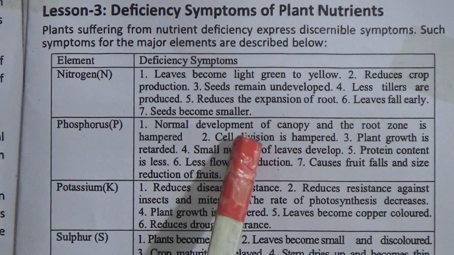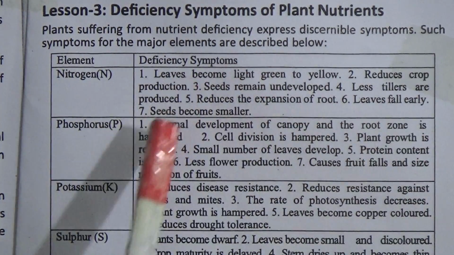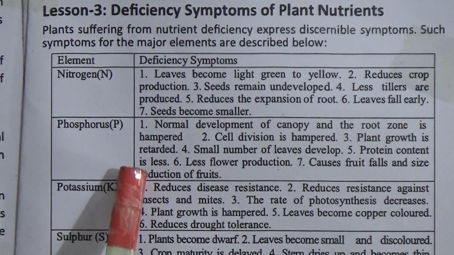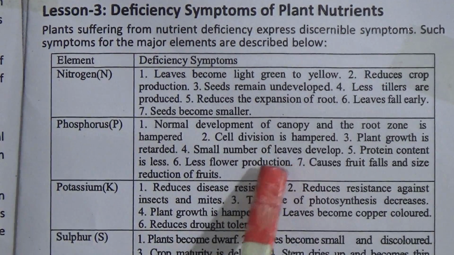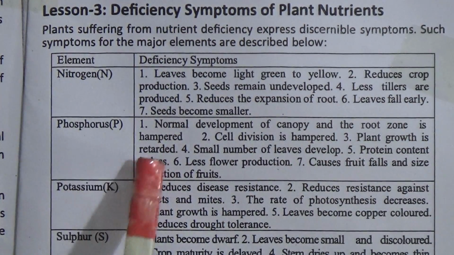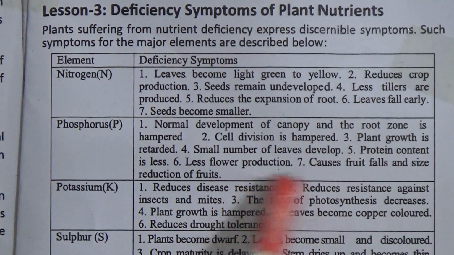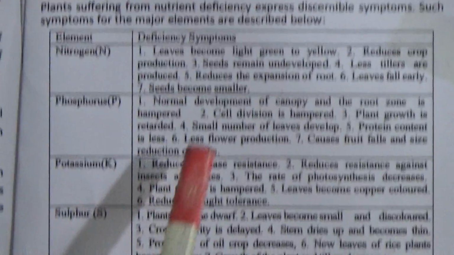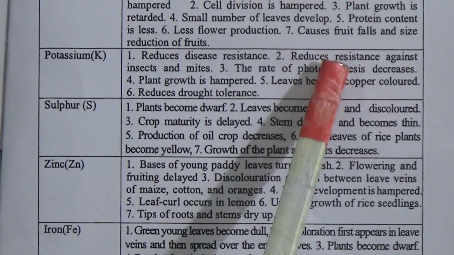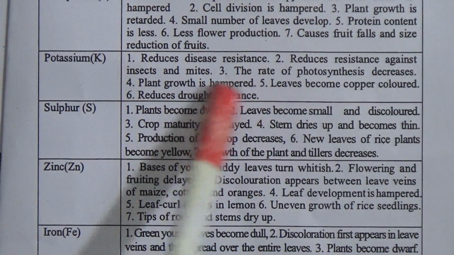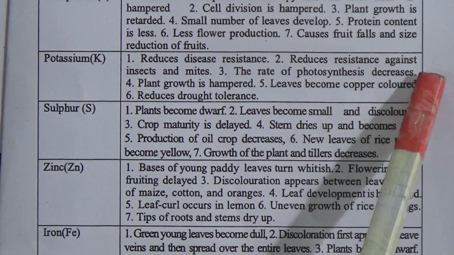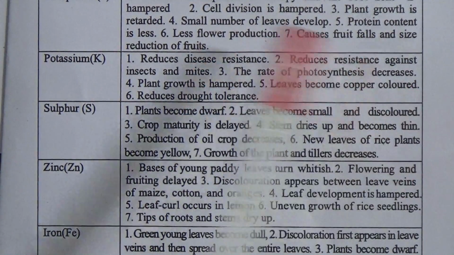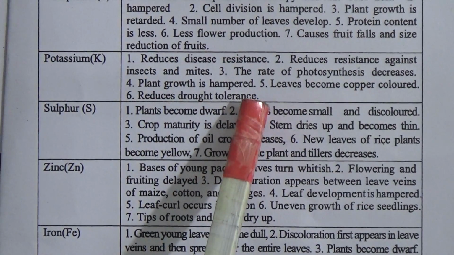Phosphorus. Normal development of canopy and the root zone is hampered. Cell division is hampered, plant growth is retarded, a small number of leaves develop, protein content is less, flower production is reduced, causes fruit fall and size reduction of fruits. Potassium. Reduces disease resistance, reduces resistance against insects and mites, the rate of photosynthesis decreases, plant growth is hampered, leaves become copper colored, reduces drought tolerance.